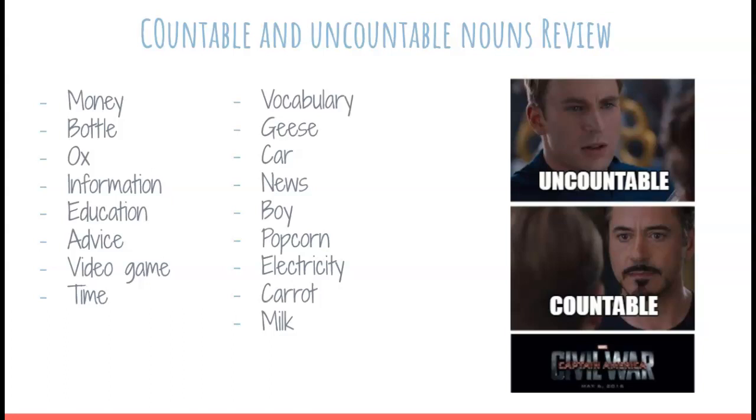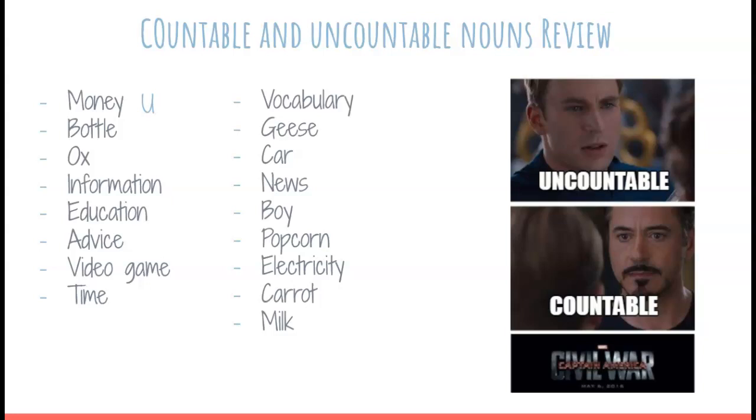There are some nouns that may seem countable, but they aren't. For example, money. What do you think? Well, actually, money is uncountable. We count the currency, like pesos, dollars, euros. We count the bills, the coins, but we don't count the word money. I mean, the word money is not countable, so it is uncountable.